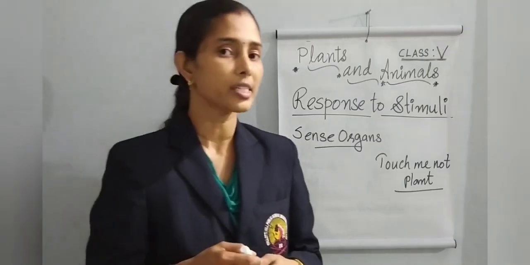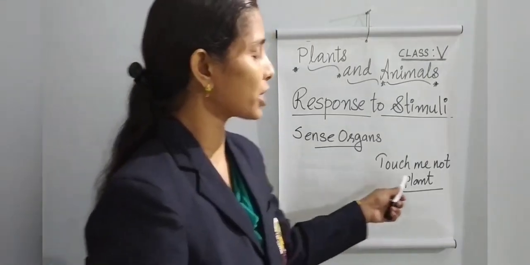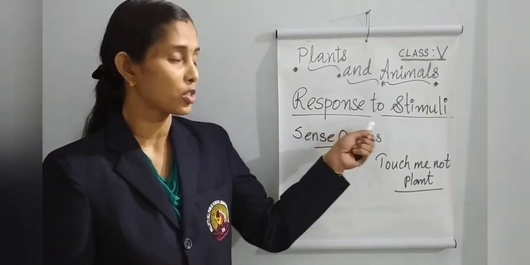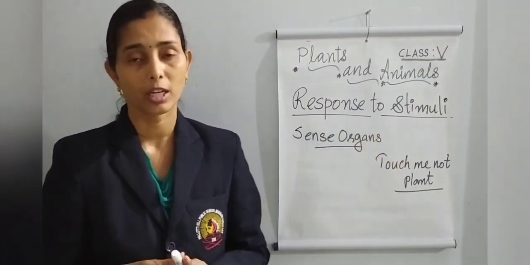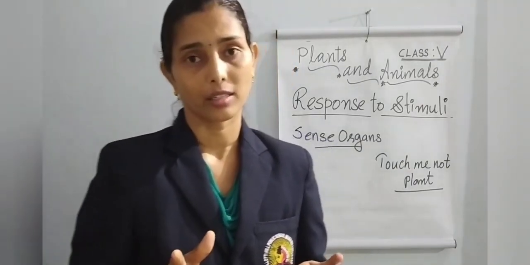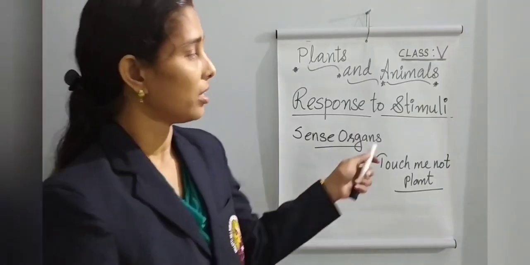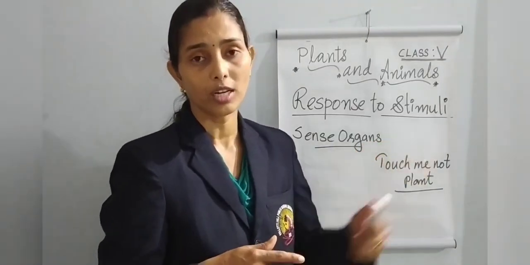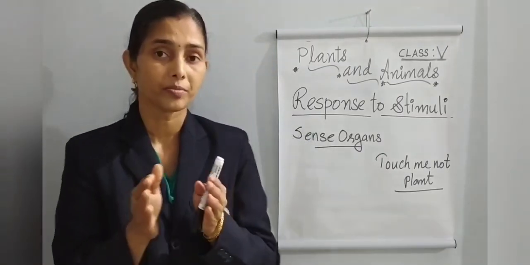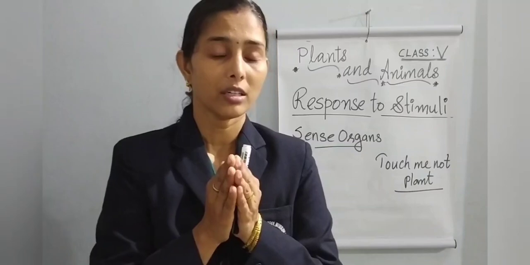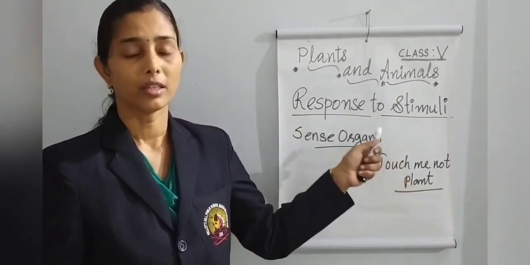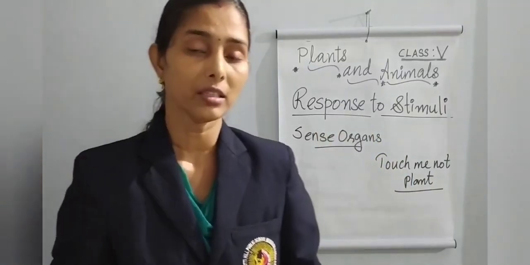Then in second standard you studied the touch-me-not plant. The touch-me-not plant is an example of the response to stimuli in plants. Plants also can feel, and can respond to stimuli. When we touch the touch-me-not plant, it will wither or go to sleep. That is the response to stimuli in plants.